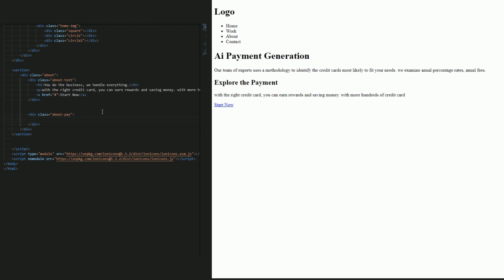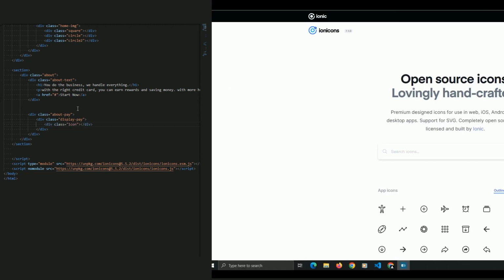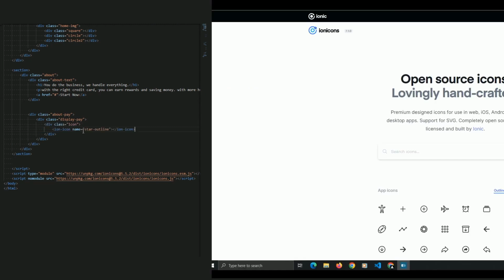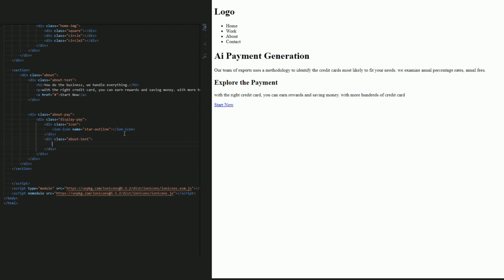So let's create a div and name it display pay, just like this website. And let's create an icon div and let me add the same icon that I add here from this website, Ion Icon, guys, if you want to use icons. Now let's create this little text. Let's add a div and name it about text. And we're gonna use this div for every box that we want to add a text.